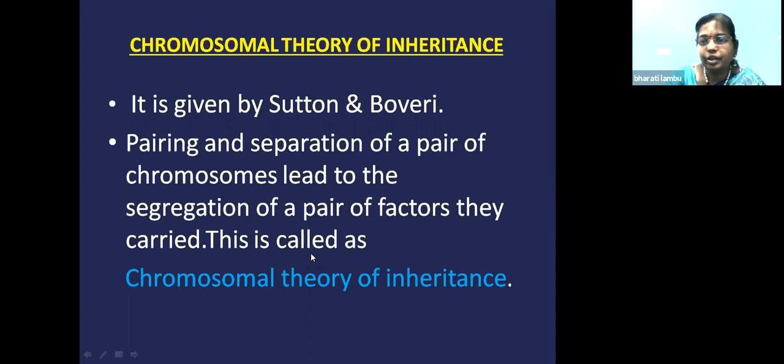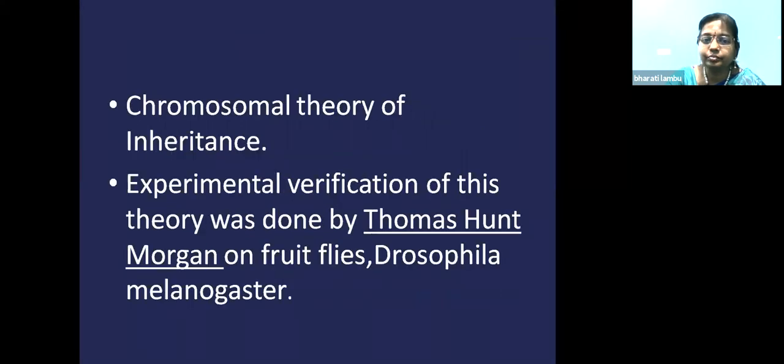But at that time they did not accept this theory. So experimental evidence was given by T.H. Morgan. The chromosomal theory of inheritance was given by Walter Sutton and Theodore Boveri. They gave the theory, but proof was not given. The experimental verification was done by Thomas Hunt Morgan. He did experiments on the fruit fly called Drosophila melanogaster. This is the experimental insect taken by Morgan.